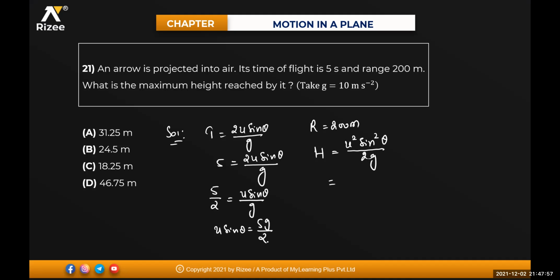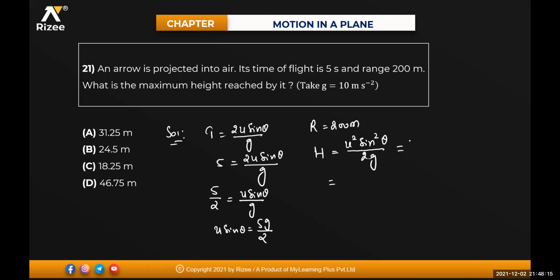So u square sine square theta I can write as, how can I write it, beta? U square sine square theta by g square, multiply and divide by g by 2.